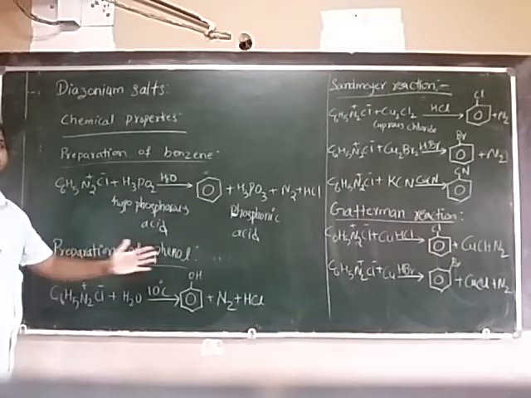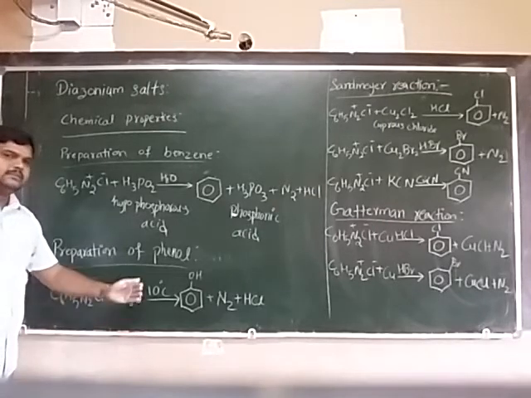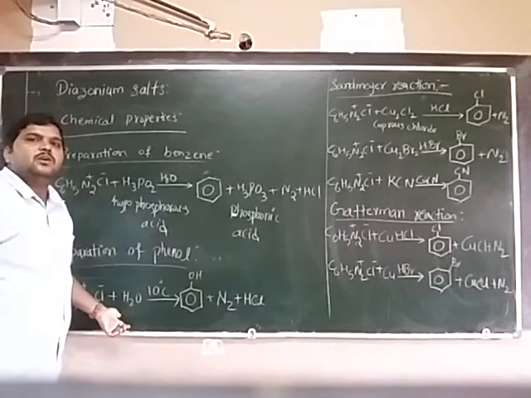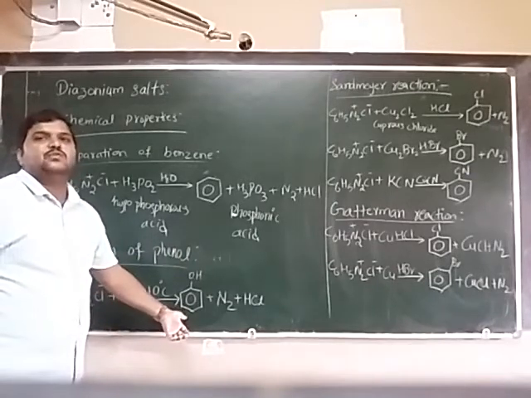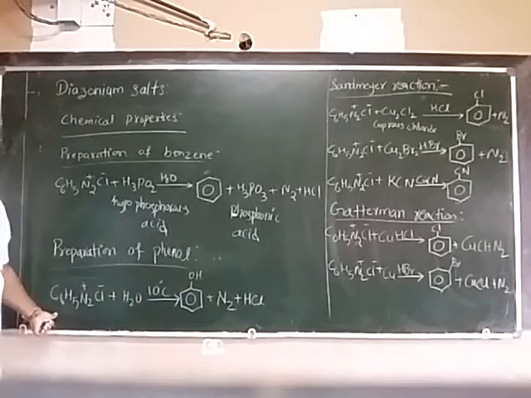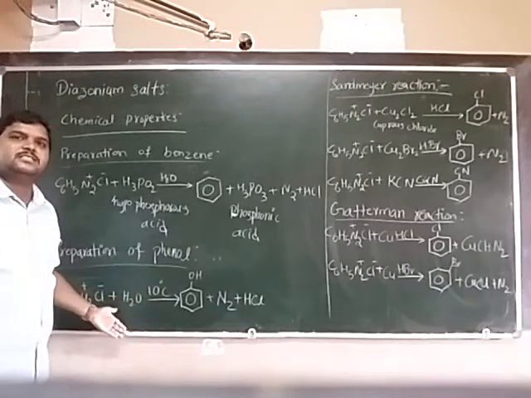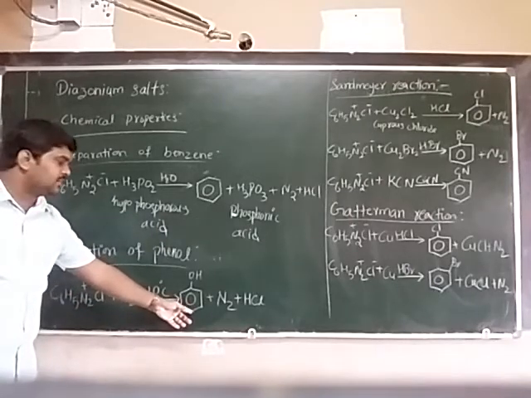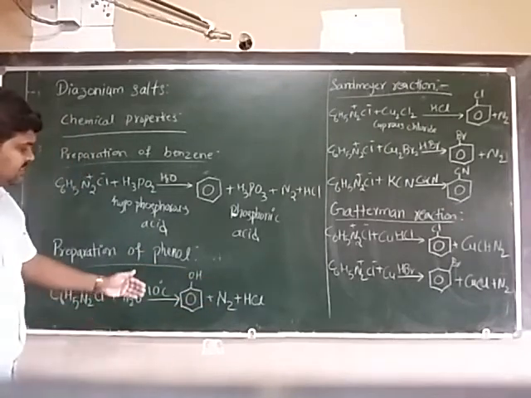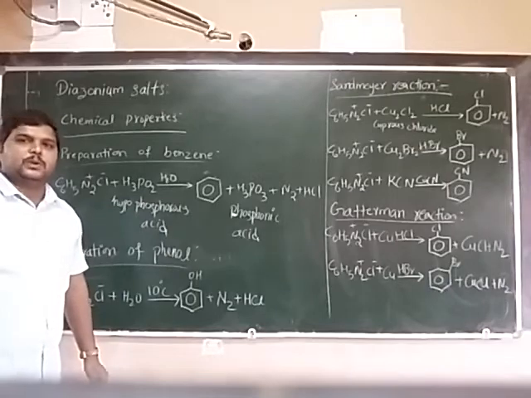Next, preparation of phenol. When benzene diazonium chloride is warmed a little in the atmosphere, it reacts with water and forms phenol. Is it clear? Generally, benzene diazonium chloride at 10 degrees Celsius reacts with water, forming phenol, nitrogen gas, and HCl. So this is the preparation of phenol from benzene diazonium chloride.